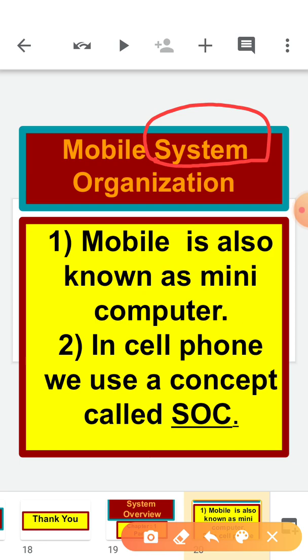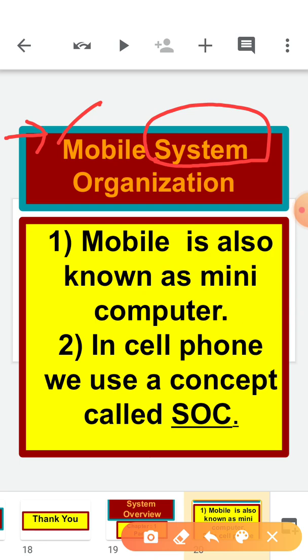In the same manner, mobile is also a kind of system, because in mobile also different parts are there, like the screen, the battery, the SIM card chip, the earphones. So different components are there. When these different components combine together, they come out as a system. That is why we call it mobile system organization.